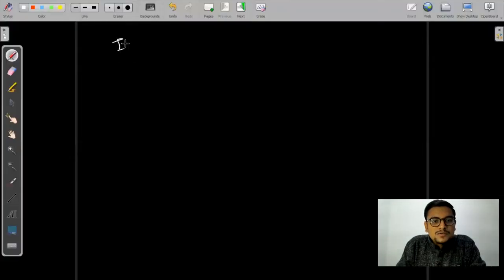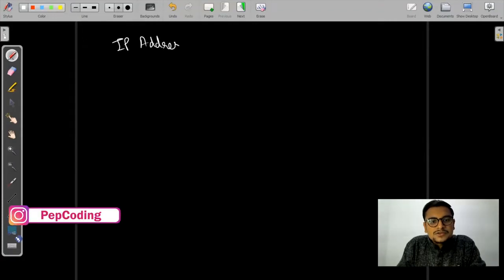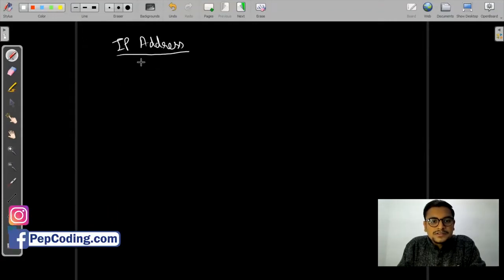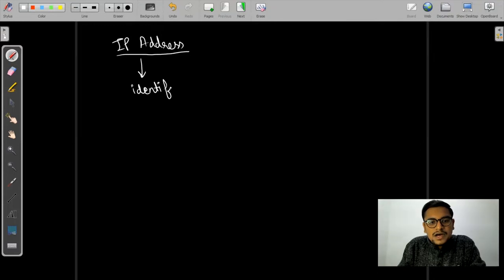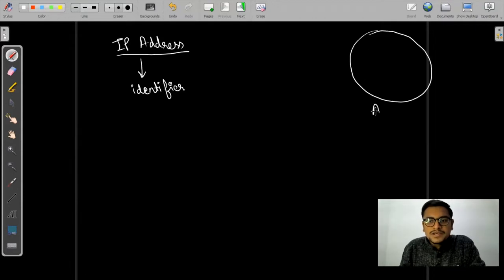Okay. So before moving on to the IPv4 addresses, let us discuss what is an IP address. So what is the meaning of IP address? An IP address is just an identifier. What is the meaning of address? Address is, let's suppose, the address of my home. The address of my home is an identifier for a particular home in a particular area. So let's suppose I have a whole area, and let me call this area ABC. Then there are certain homes, certain houses.